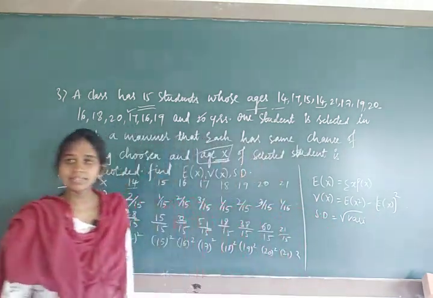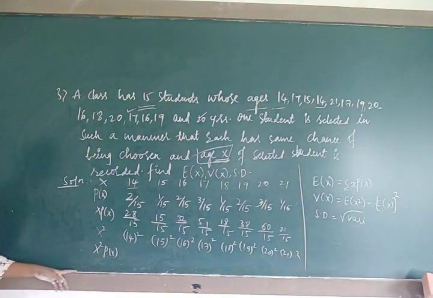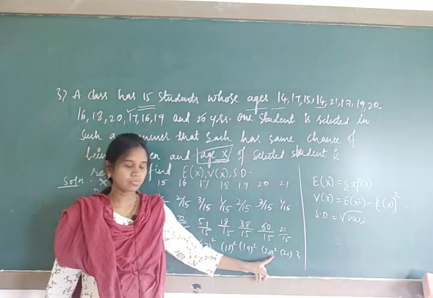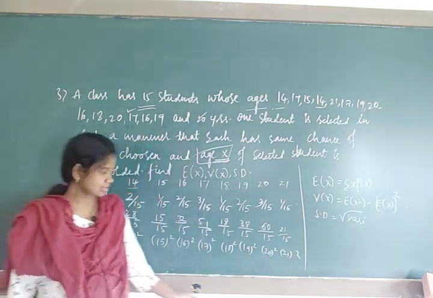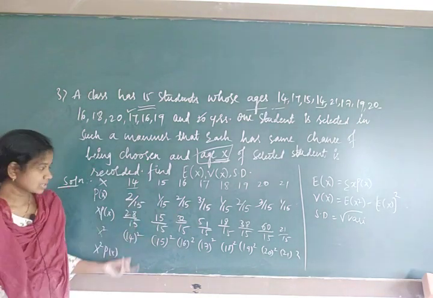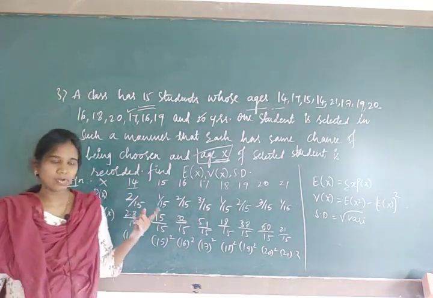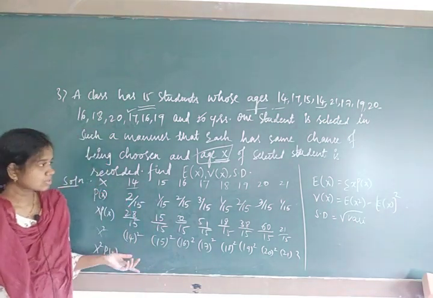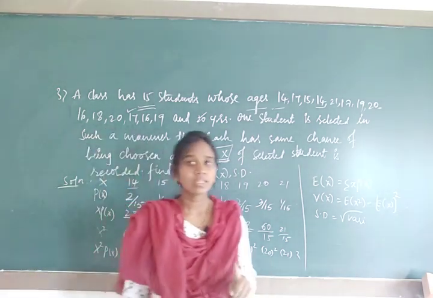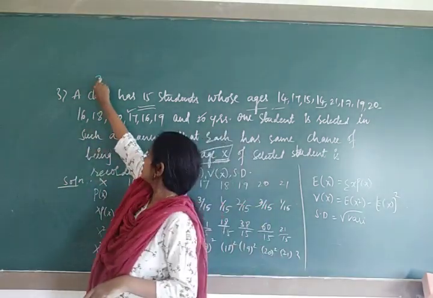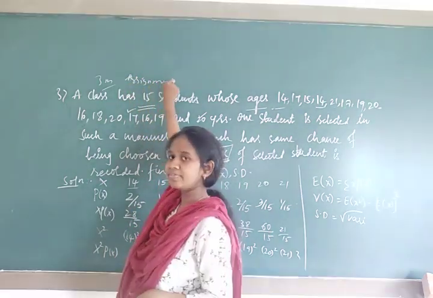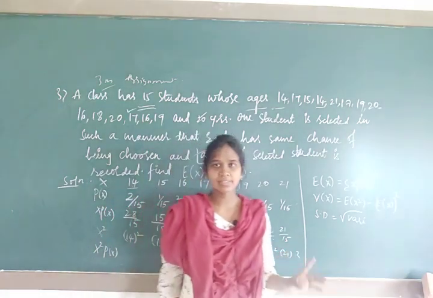So this is an assignment for you people. You just solve these values. 14 square, 15 square, and so on, 20 square is 400, 21 square is 441, like this, and multiply with P of x and substitute in this. In the next class I will give the values for E of x, V of x and standard deviation, and further we will take some more problems based on this probability distribution. This is a 3 mark assignment for you people.